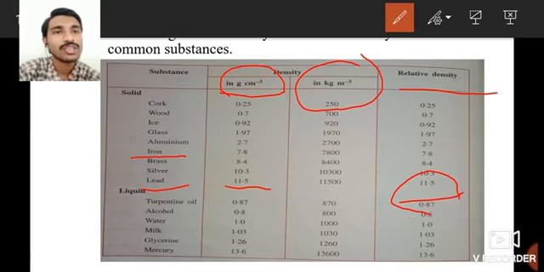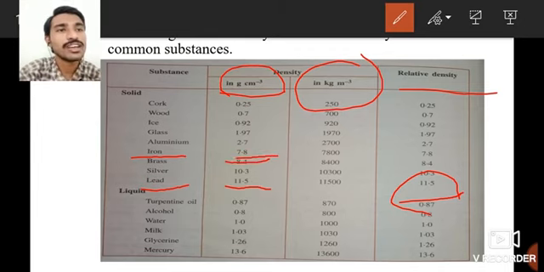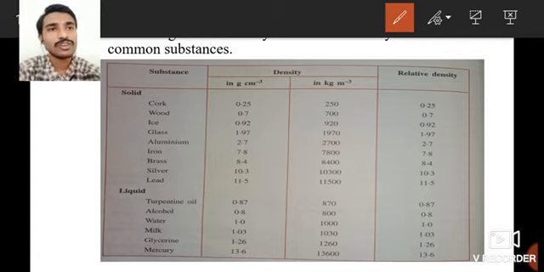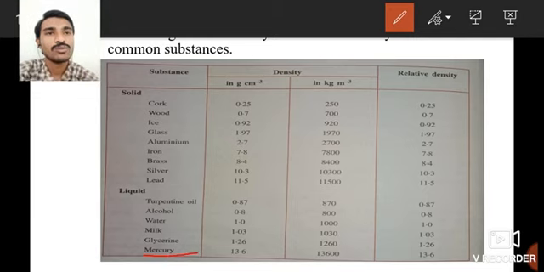Similarly, observe another example, iron. We have the density of iron as 7.8 here. So what is the relative density of iron? It is also 7.8 here. Similarly, let us go for liquid substances. Now observe very carefully the mercury. What is the density? 13.6 gram per centimeter cube.